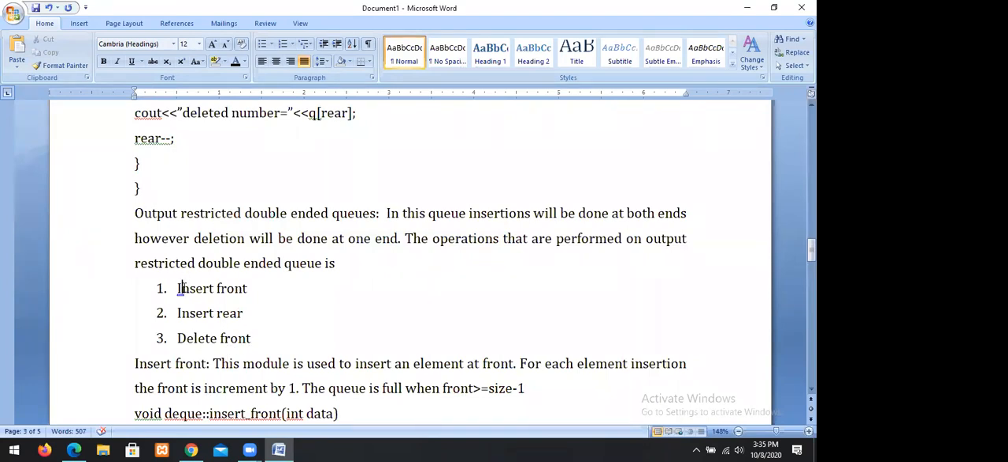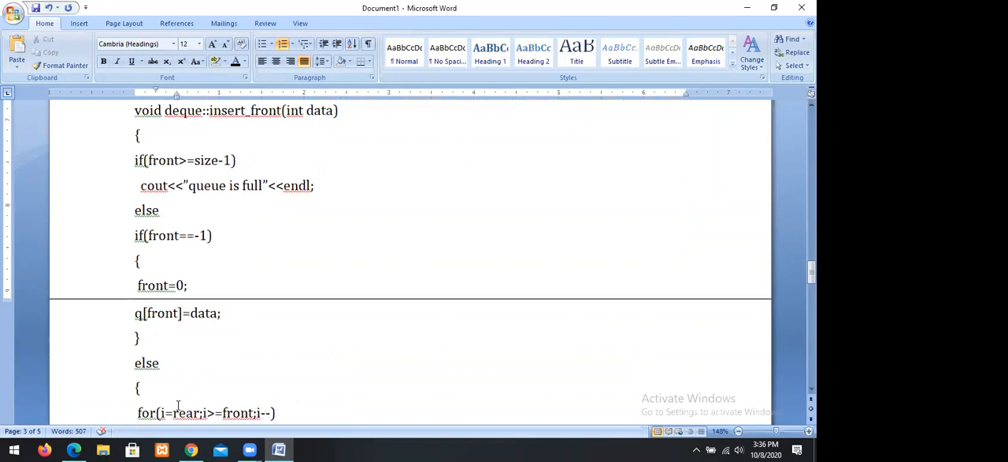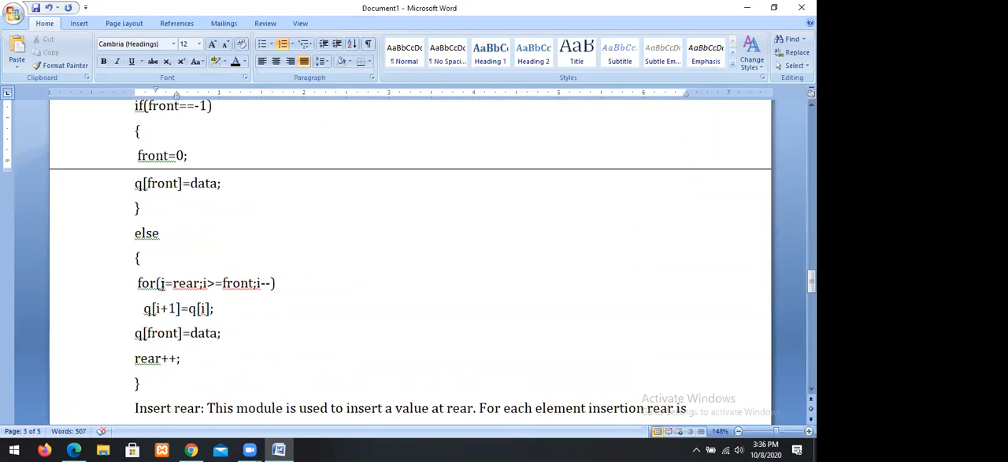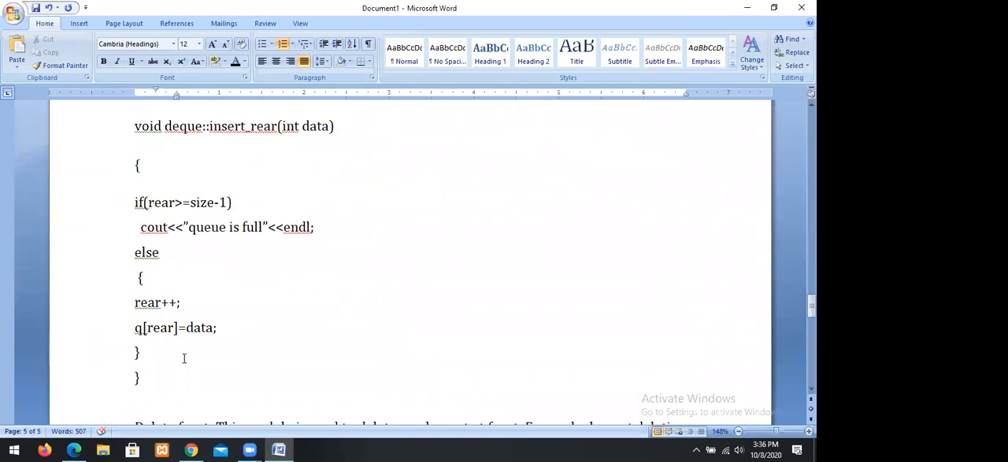So the only difference is insert front. This is the only new module. If front is greater than or equal to size minus 1, then the queue is full. Otherwise, if front equal to 0, queue of front equal to data. Otherwise, first of all it is necessary to move the elements, then assign the value. That's why first I move the values from rare to front. I will move all the values. Then I will assign the new value at front position. This is the process we are using. So remaining is same. This is about double-ended queues.